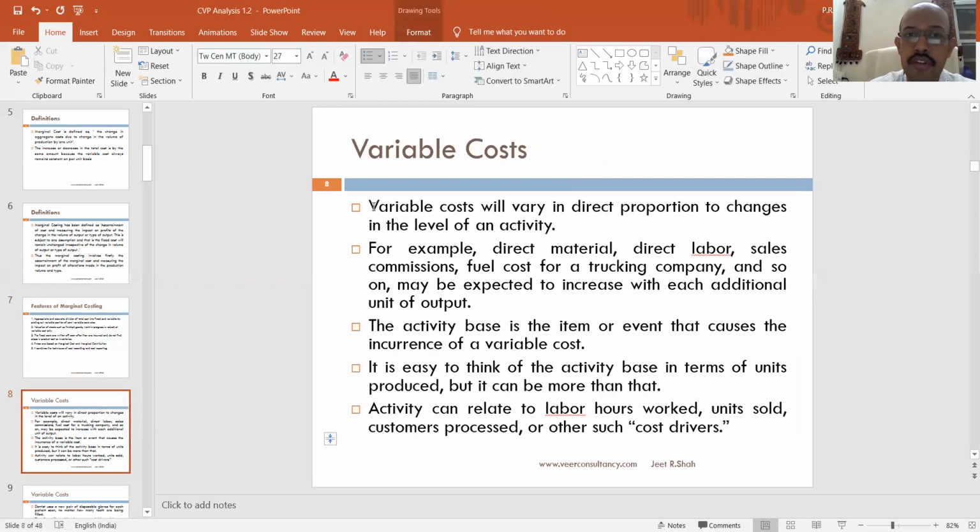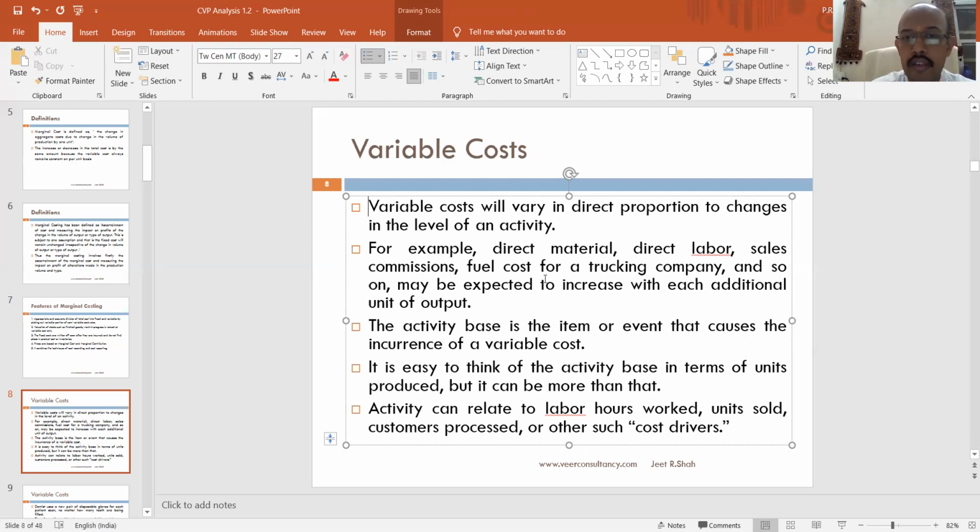Now over here we say variable costs will vary in direct proportion to the changes in the level of activity. Certain examples of variable cost are direct material, direct labor, sales commission, fuel for a trucking company, and so on. These things will keep on increasing or decreasing depending upon the level of production activity. So if I was making 100 units of product for which I required say 10 units of material, and if I increase this 100 units to 200 units, I might have to take 20 units of material. So as the production goes up, the material requirement goes up. As the production goes down, the material requirement might go down.